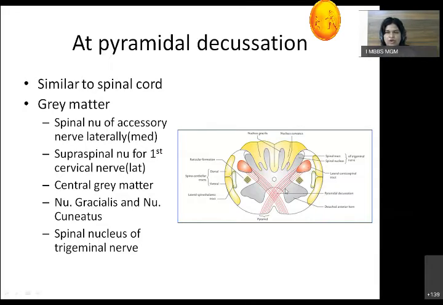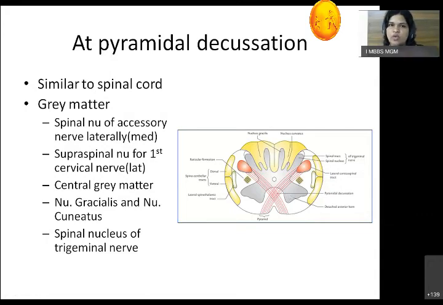So this anterior horn is detached. This anterior horn is divided into two parts. Laterally, there will be the spinal nucleus of accessory nerve, while medially there will be the supraspinal nucleus for first cervical nerve. Sorry, this is opposite. Laterally there will be the supraspinal nucleus, medially there will be the spinal nucleus of accessory nerve. So that was the gray matter. These nerve cell bodies are present.